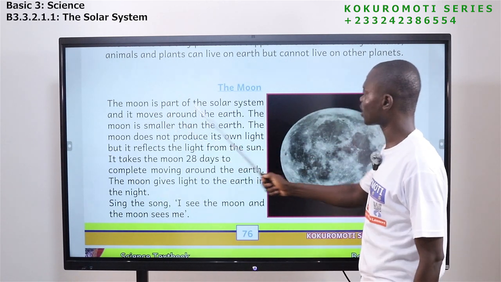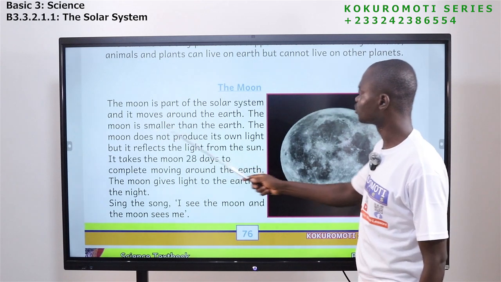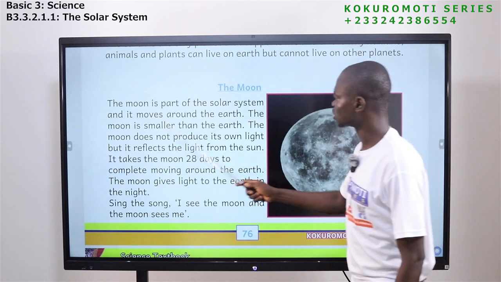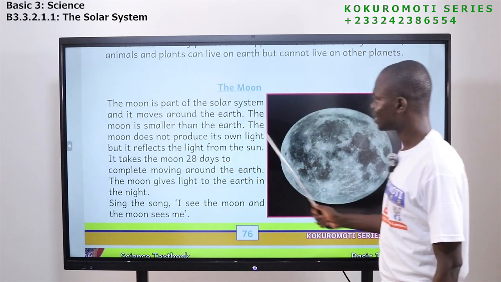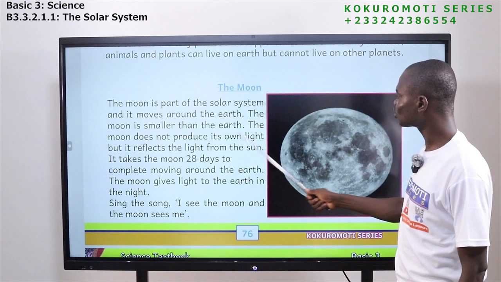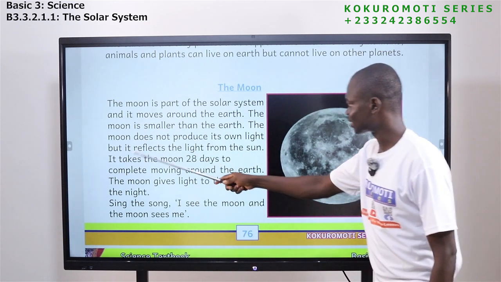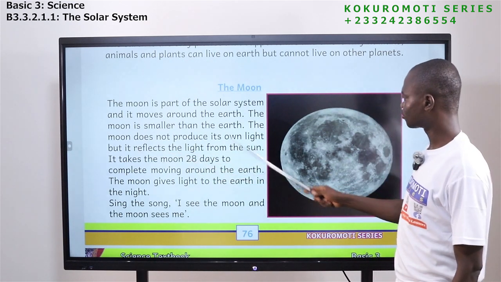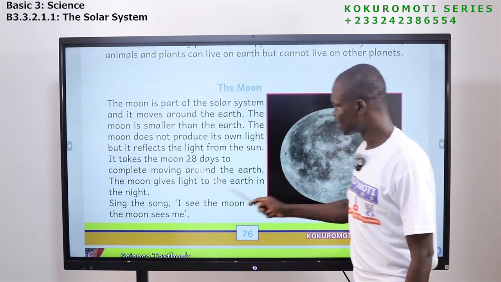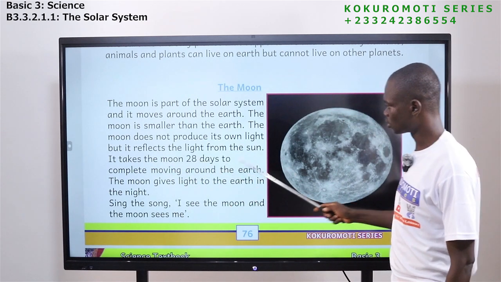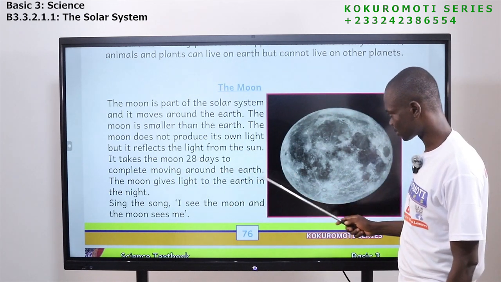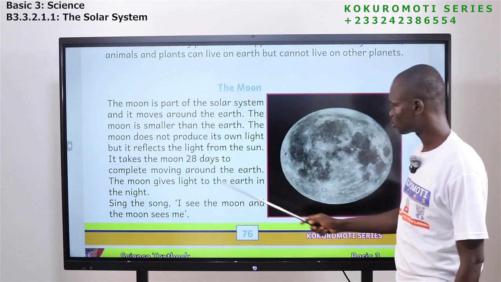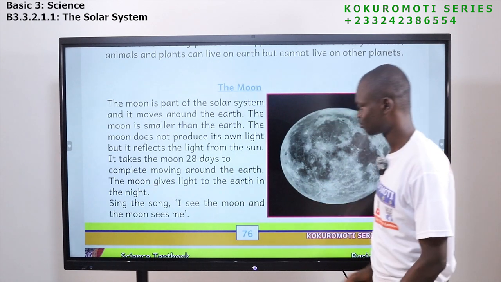Now let's look at some facts about the moon. The moon is part of the solar system and it moves around the earth. The moon is smaller than the earth. The moon does not produce its own light, but it reflects the light from the sun. It takes the moon 28 days to complete moving around the earth. The moon gives light to the earth in the night.